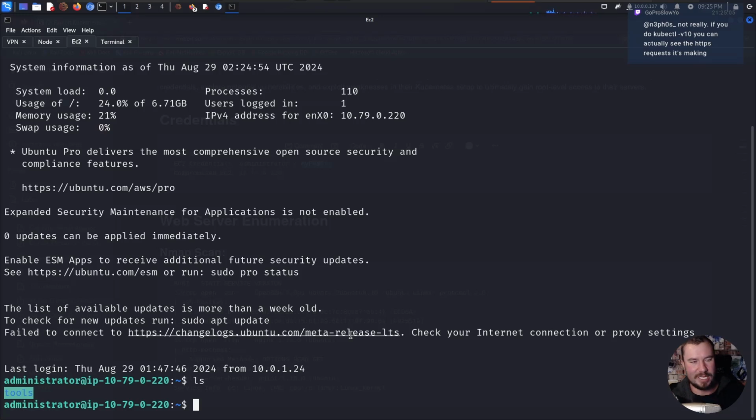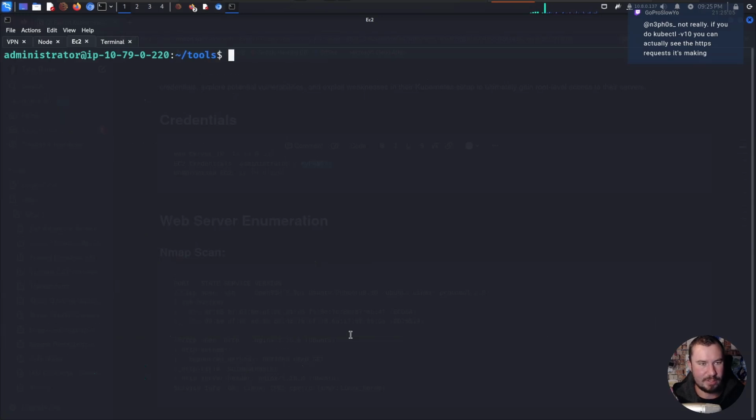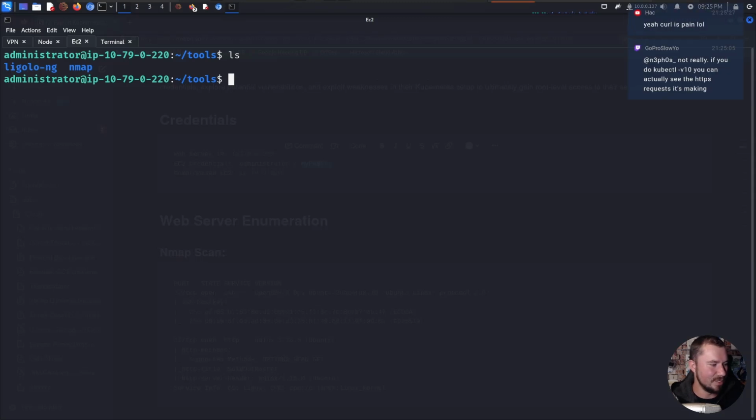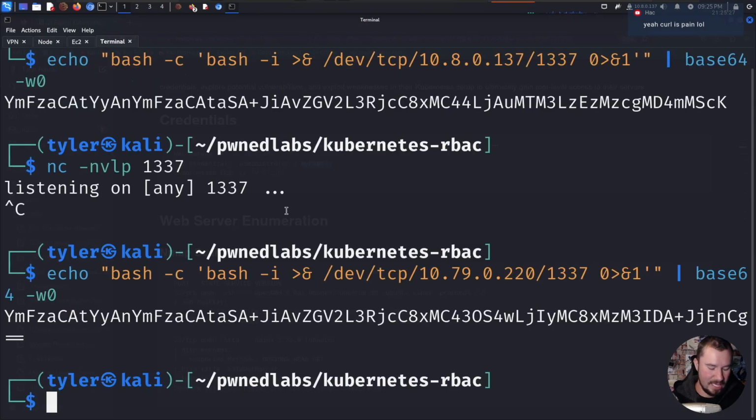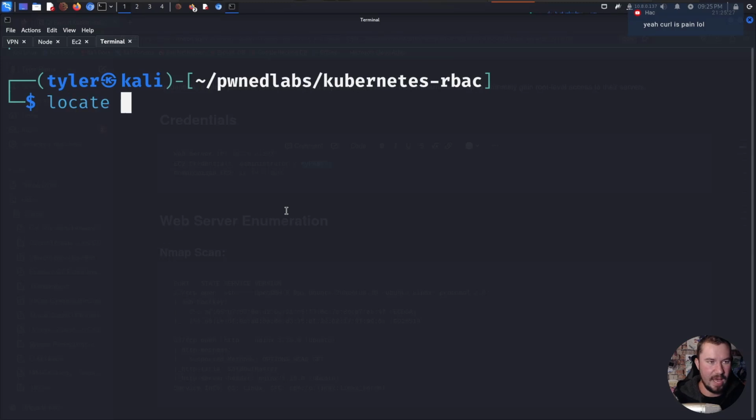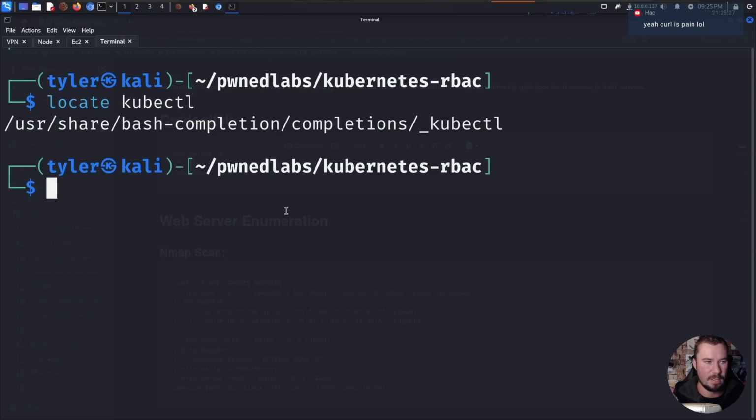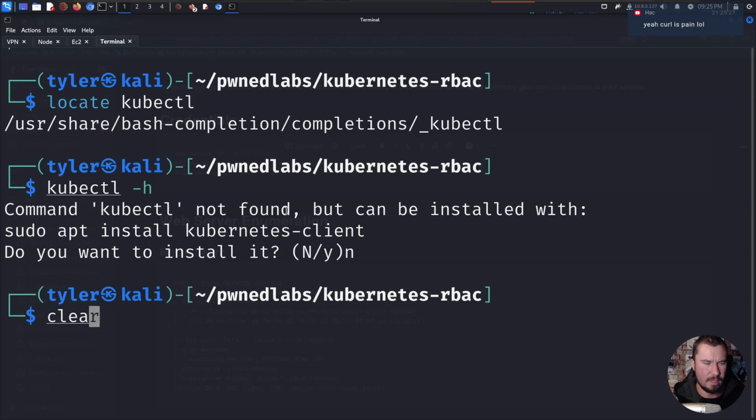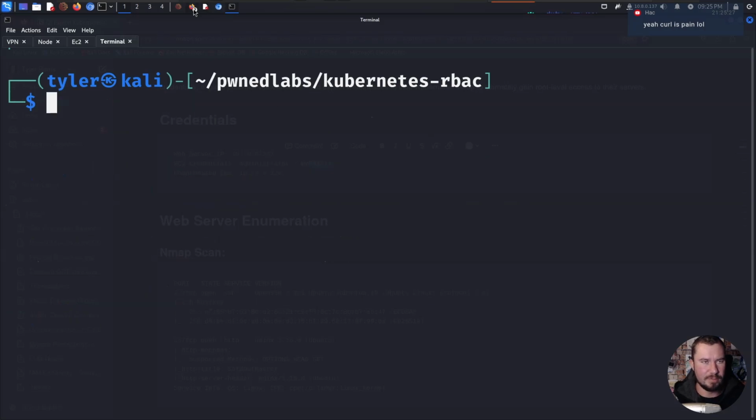But we have tools here on our compromised EC2, which should be the hint to us, hey, maybe we should do something with this, right? So we have ls, and we have tools right here. Ligolo-ng, which we can use for setting up port forwarding and such. And we have nmap, but it doesn't have kubectl. So let's go ahead and see if we can get kubectl, which I don't think I have on this attack machine. Oh, we have bash completion. Do I have kubectl? No. Let's go ahead and get the binary for kubectl.